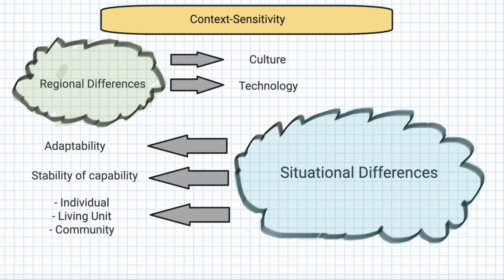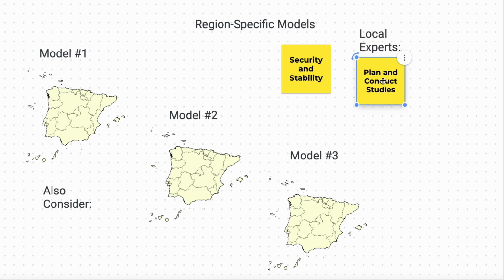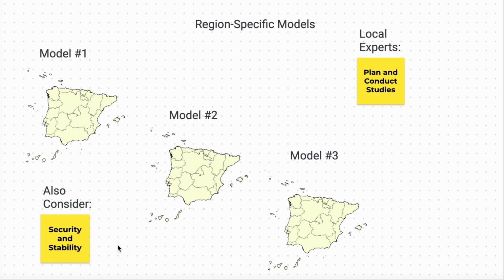This sounds like a lot of complications and not a lot of solutions. Well, here's one solution. Let's give each region its own model. This doesn't necessarily mean that we entrust the government with making a model, but we should rely on experts, ideally those native to the region, who would plan and conduct poverty studies by using our list framework. In addition to applying the strategies that we already mentioned, we would weight each capability metric by the stability of that capability to account for external insecurities.